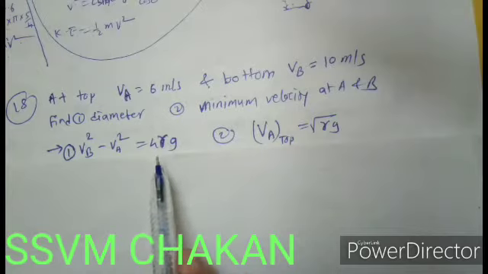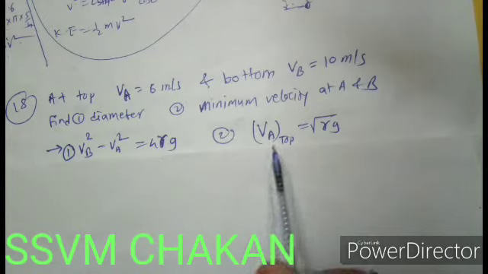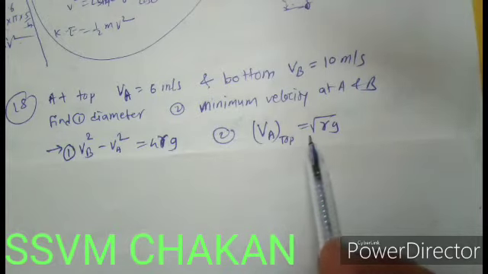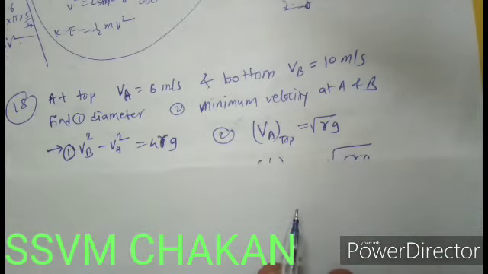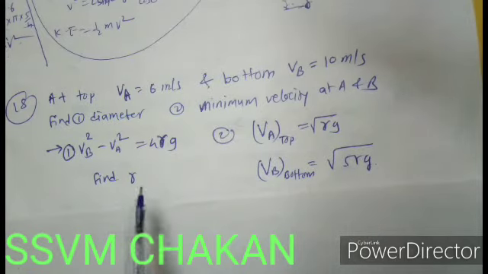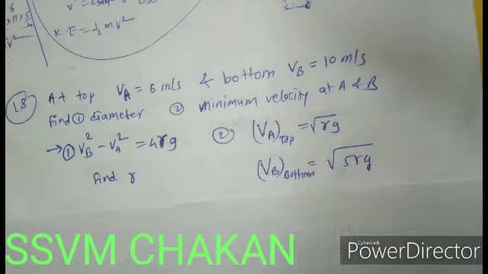Second, we have to find the minimum velocity at top position, and the formula for that is Va at top position is equal to square root of Rg. Also we find the minimum velocity at bottom position, that is Vb at bottom, which is equal to square root of 5Rg. First you have to calculate R and substitute the R and g values. Find the velocity at these two positions.